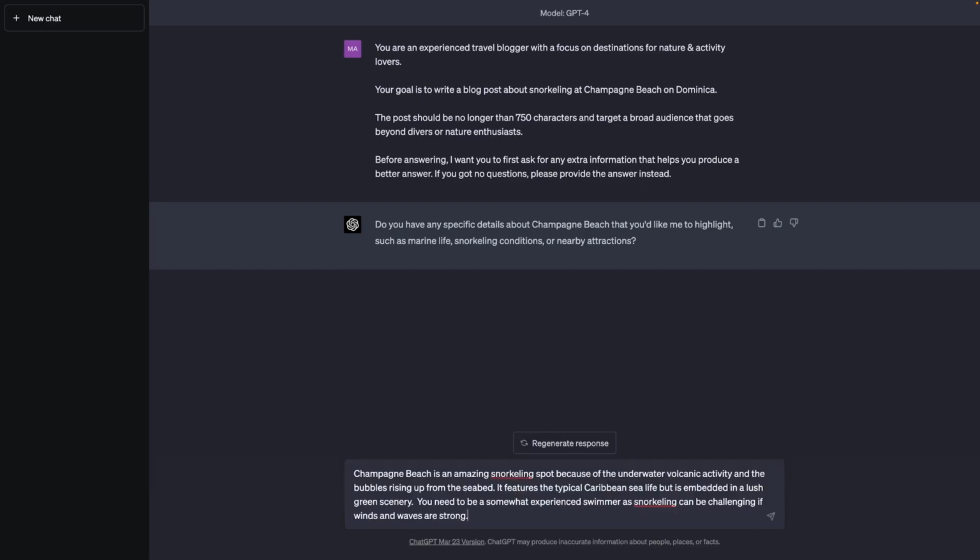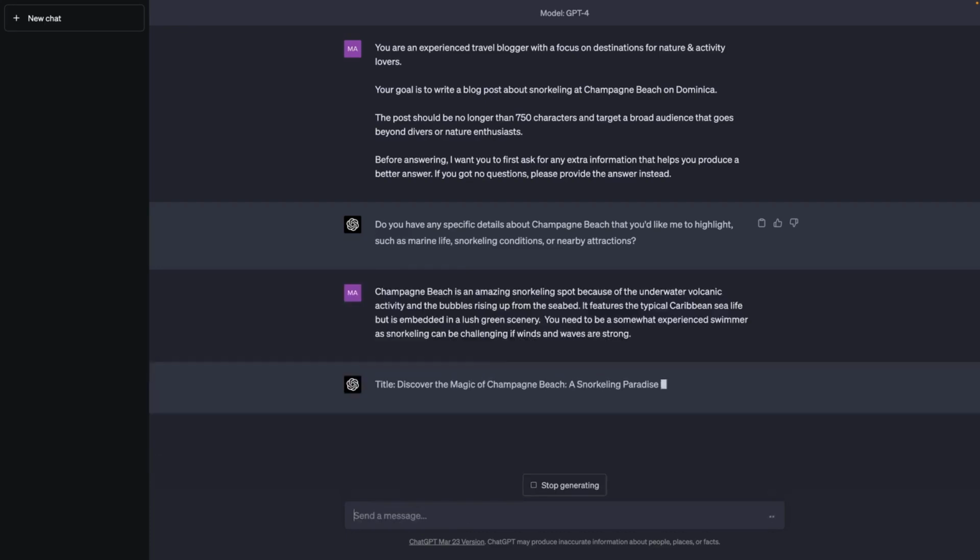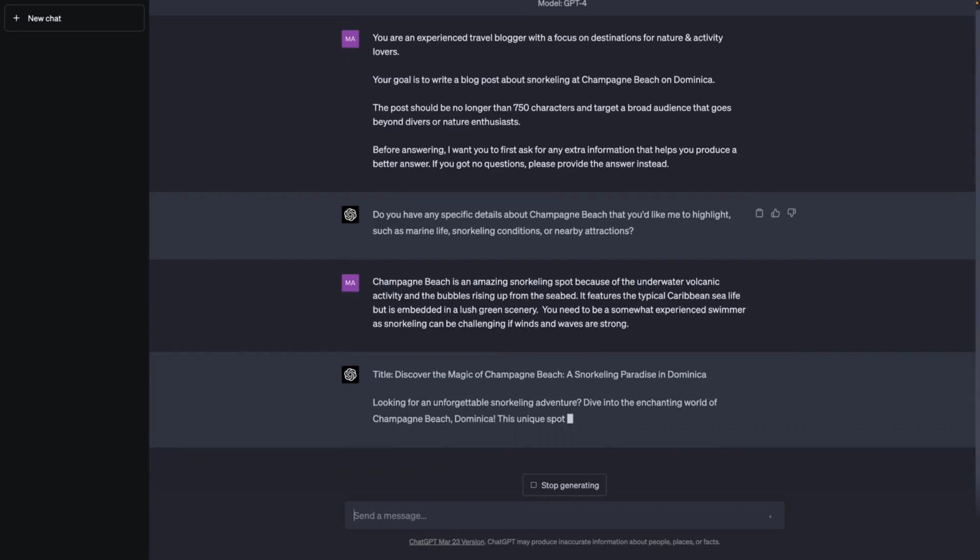So therefore here, as a follow-up message, I provide more details about Champagne Beach, why it's so special, about the marine life that can be expected there, and I'm adding that extra information that you should be a somewhat experienced swimmer if you're going to go snorkeling there, because the conditions there can be challenging if winds and currents are strong.